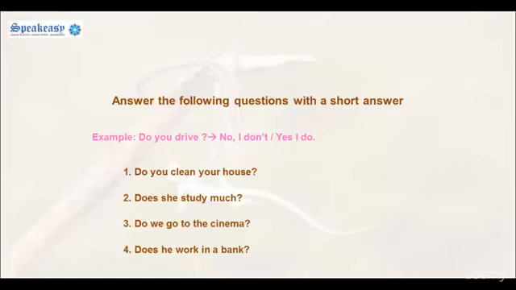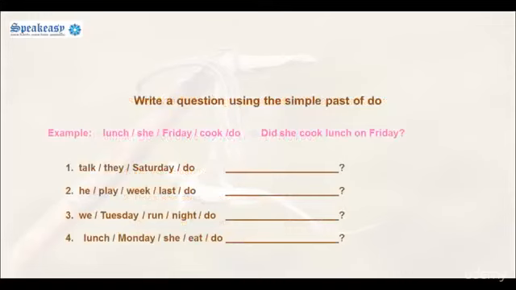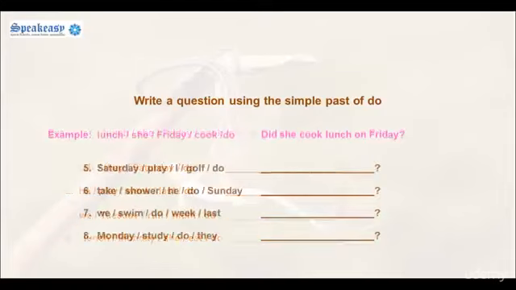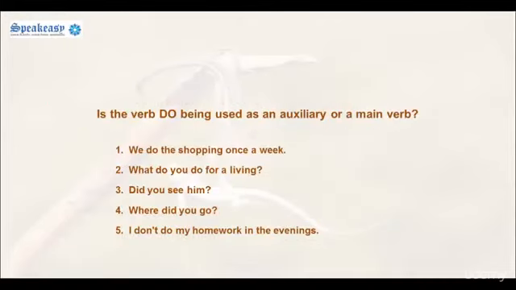Answer the following questions with a short answer. For example, do you drive? Yes, I do. Write a question using the simple past of do. For example, taking the words lunch, she, Friday, cook, and do, we can form the question, did she cook lunch on Friday? Is the verb do being used as an auxiliary verb or a main verb?